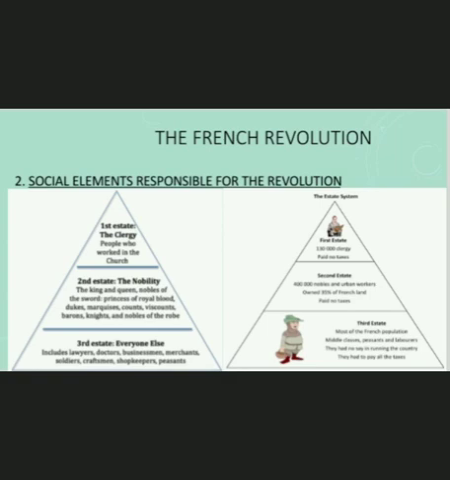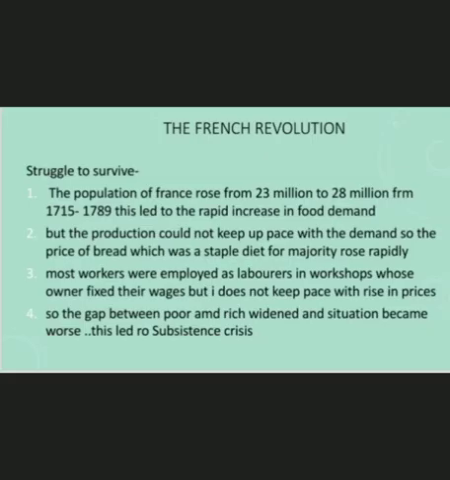Now we will look at how the people struggled to survive. The population of France rose from about 23 million in 1715 to 28 million in 1789. This led to a rapid increase in the demand for food grains. Production of grains could not keep pace with the demand. So the price of bread, which was the staple diet of the majority, rose rapidly.